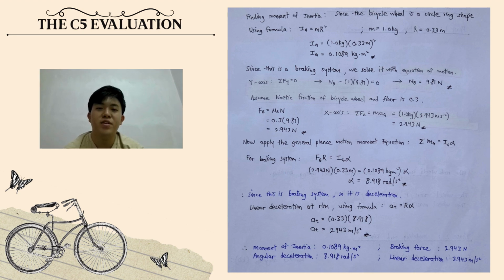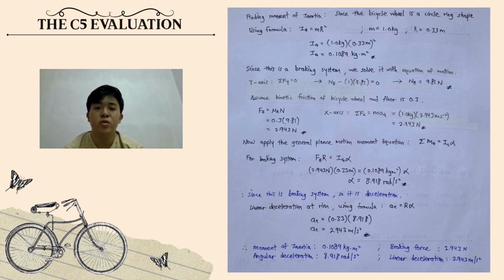To determine the mass moment of inertia, I approximated the bicycle wheel as a thin ring. Therefore, I used the formula I equals mr squared to obtain the mass moment of inertia, which is 0.1089 kg meter squared. Next, I analyzed the forces acting on the wheel along the vertical direction. I calculated the normal reaction force, which is 9.81 newtons. Besides that, I assumed the coefficient of kinetic friction is 0.3. Then I found that the braking force is 2.943 newtons.